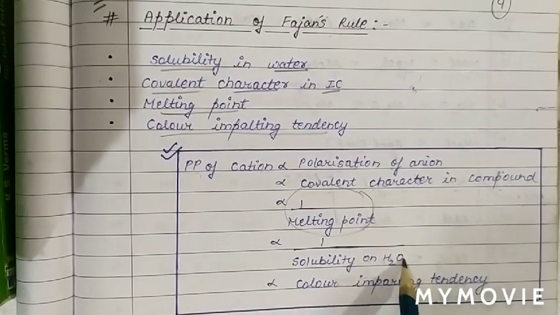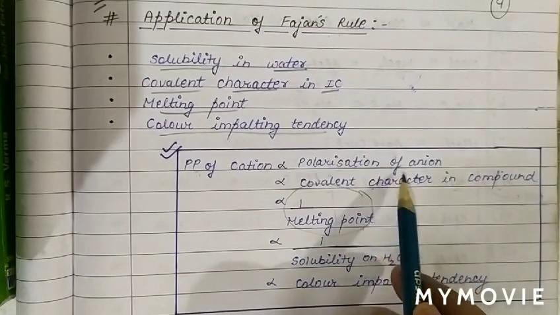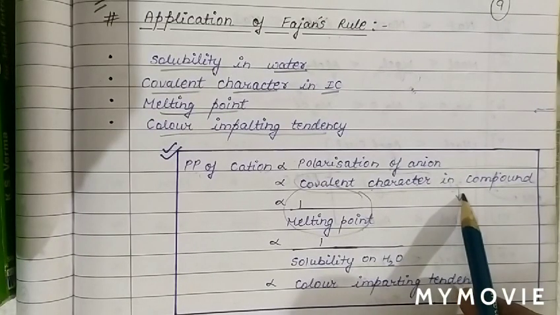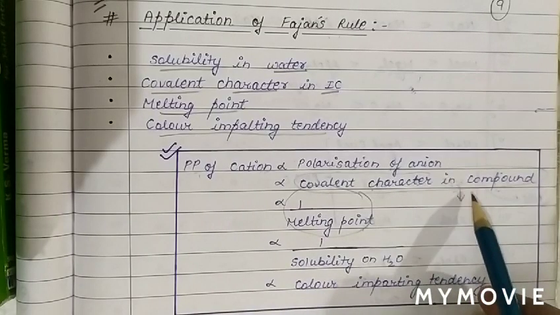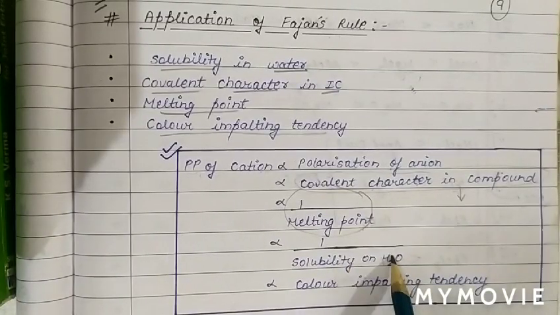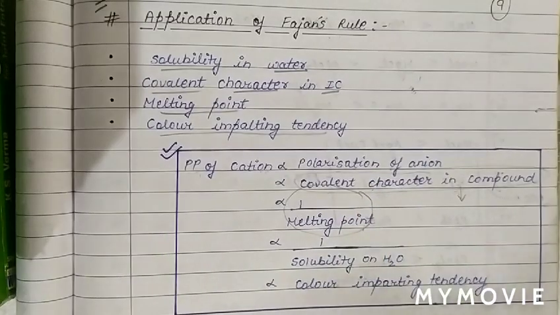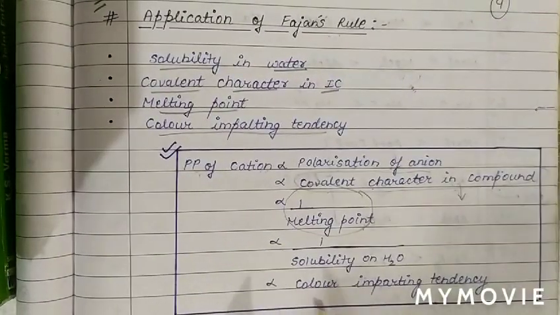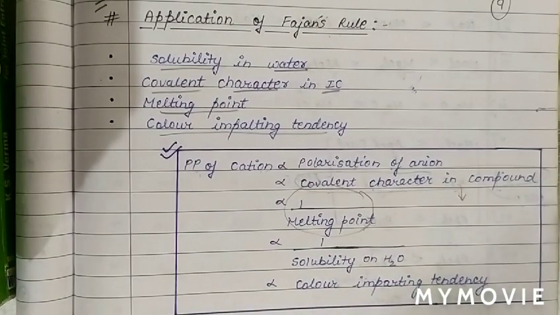Also, solubility in water. If a compound has covalent character, means it has more non-polar nature and like dissolves like property. If polar solute, more dissolves in a polar solvent, means covalent character more, means solubility in water will be low. So melting point is inversely proportional to covalent character, and solubility is also inversely proportional to covalent character. But the color imparting property is directly proportional to covalent character.